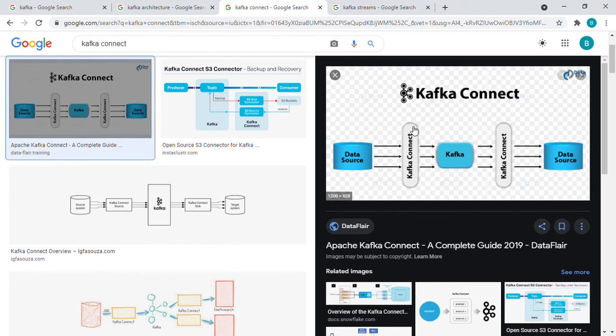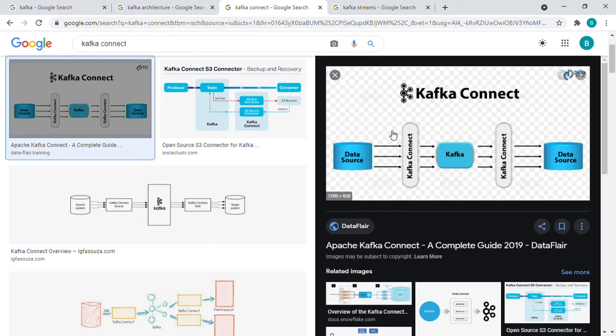In this Kafka Connect we have different parts like workers, and this Kafka Connect sends the data to this Kafka broker. Then this is the receiver, that is the client, and the data from this Kafka is sent to another Kafka Connect. The first one is called the source connector and the second one is called the sink connector, and the sink connector sends the data to another third-party application.